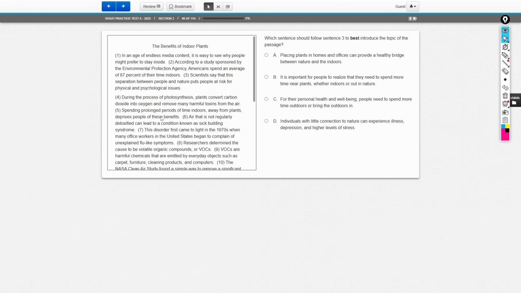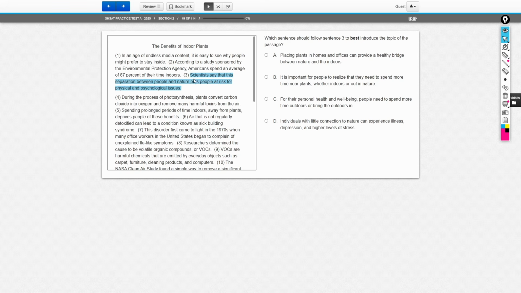All right, so this first question is going to ask, which sentence should follow sentence 3 to best introduce the topic of this passage? So again, the point of this section of the test is to get you to increase the quality of writing. We have this passage right here. Now your job is to make this passage better by strengthening the ideas, the transitions, by adding more details, and so on and so forth. So in this case, what we're doing here is we're strengthening the introduction because we're adding another sentence after sentence 3. So this is sentence 3. Okay, it says that scientists say that this separation between people and nature puts people at a risk for physical and psychological issues.